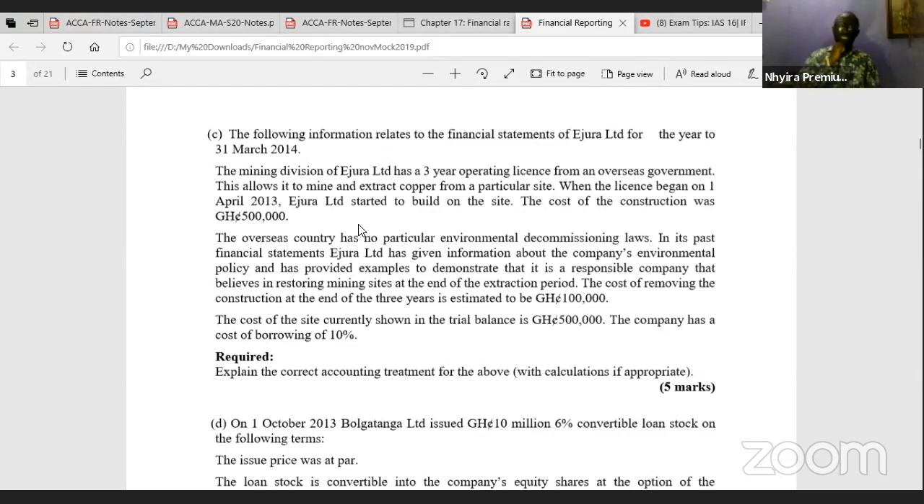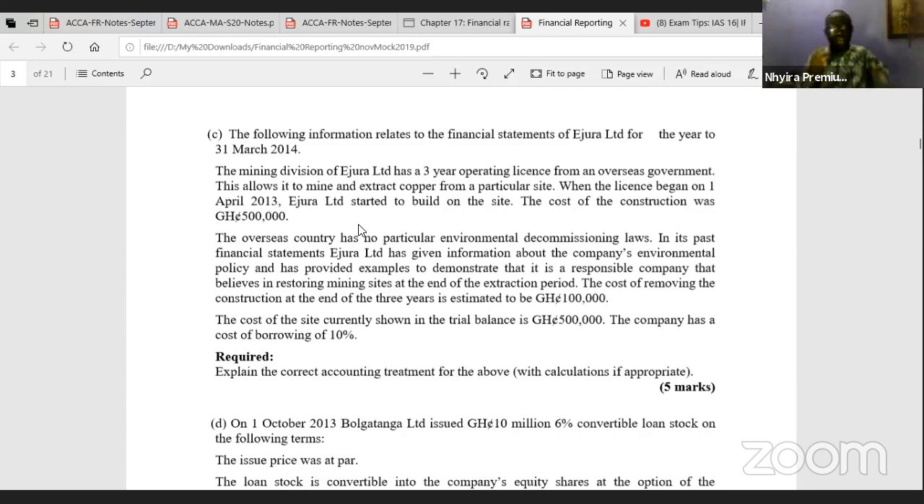So look at what's happening here. Remember, the country that they got their 3-year license from, they don't have any laws on decommissioning. It means it's left for the government alone. If you're a mining company, you can finish mining and then go away. The way the land is discarded, whatever it is, they don't care. There's no law attached to it.